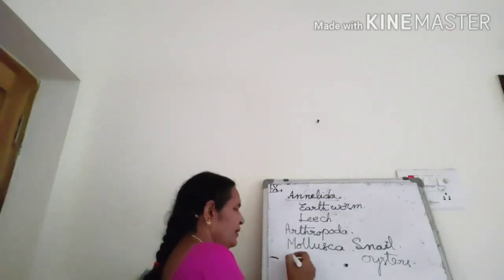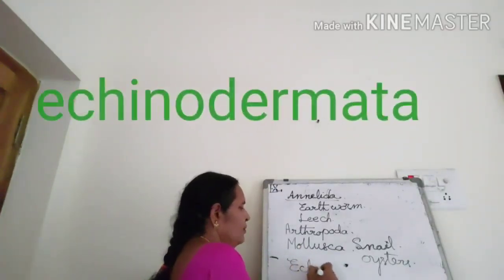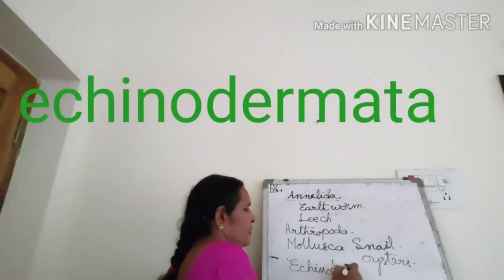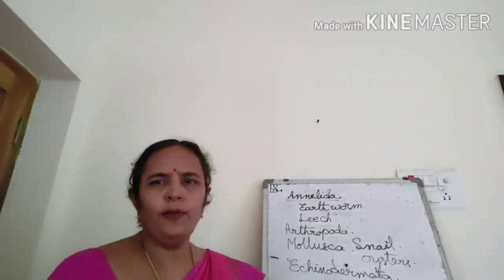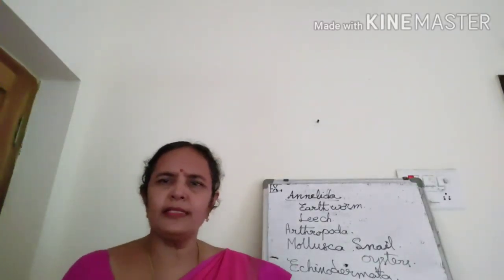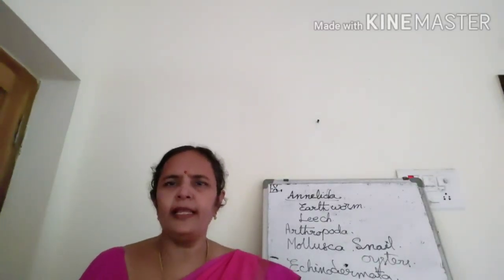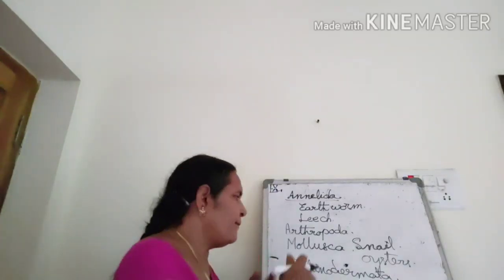Understood? Next one, Echinodermata. In Greek language, echino means spiny, derma means skin. Their skin is spiny. Example, starfish.